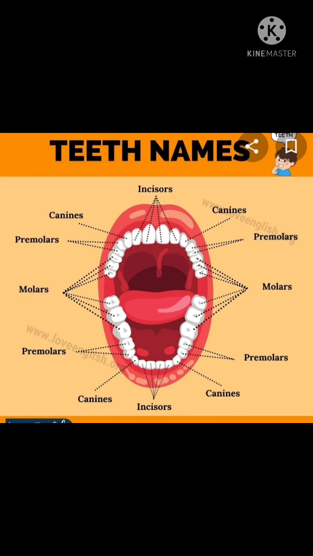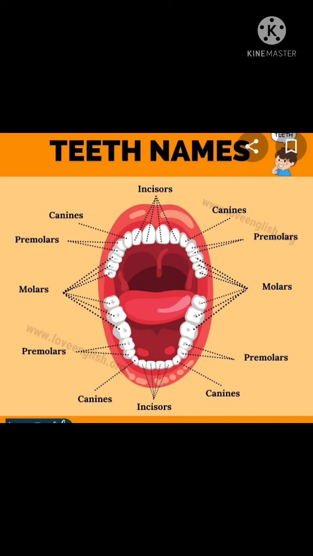If you take incisors, incisors have sharp edge which is responsible for cutting of food materials. Next, canines. Canines have sharp pointed edge which are responsible for tearing of food materials.